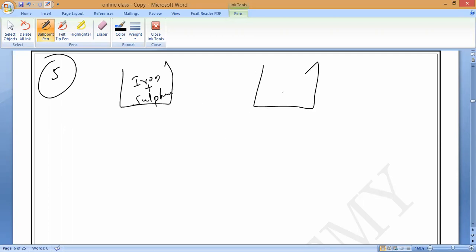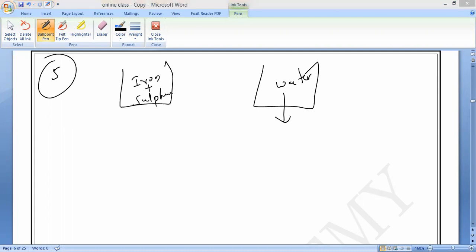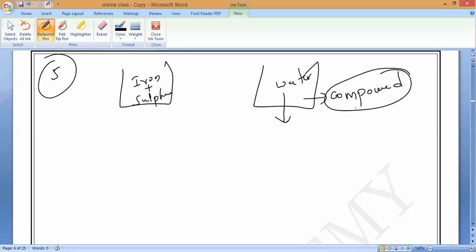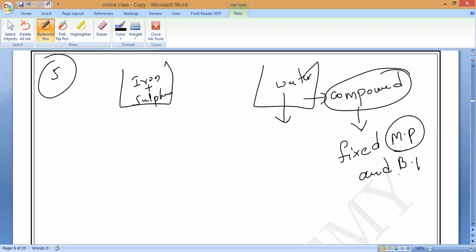Now another thing, for example, I'm saying this is water. What is the melting and boiling point of water? 0 degrees and 100 degrees Celsius. Because water is called as what? Compound. Right or not? So water is a compound. So each compound has a fixed MP. MP means what, Tarun? Melting point. BP means boiling point. Always fixed for a compound.